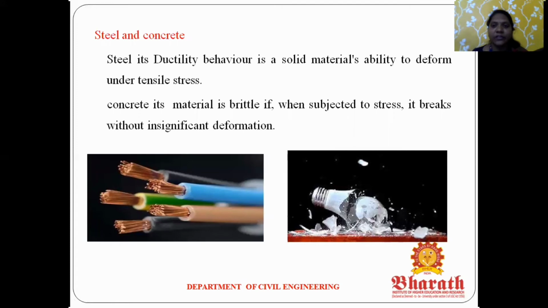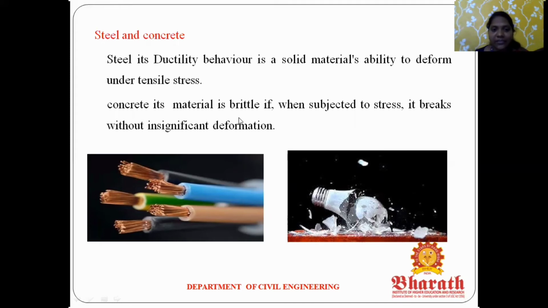So the next one, here we discuss steel and concrete. The first one, steel. Steel shows ductile behavior: it is a solid material with the ability to deform under tensile stress. Here you can see this image of a steel copper wire. So what is ductility? What type of material is it? Ductile behavior means it tends to elongate, it tends to deform. That is called ductile behavior. So steel is a ductile material. And the next one is concrete.